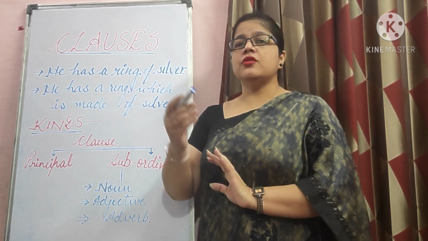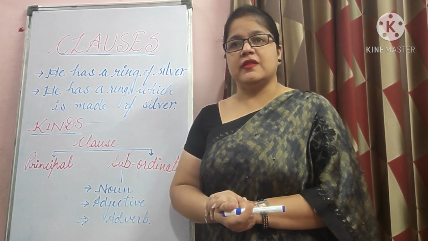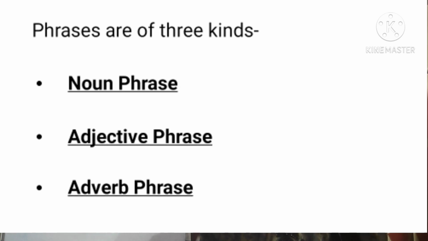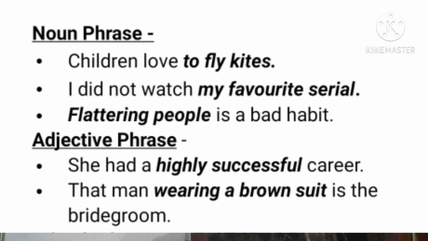Now I want you to look at some of the examples. Phrases may be of several kinds, but the following three kinds are really very important. Which three kinds? Noun phrase, adjective phrase, adverb phrase. Now listen to the examples. The first example is: children love to fly kites.